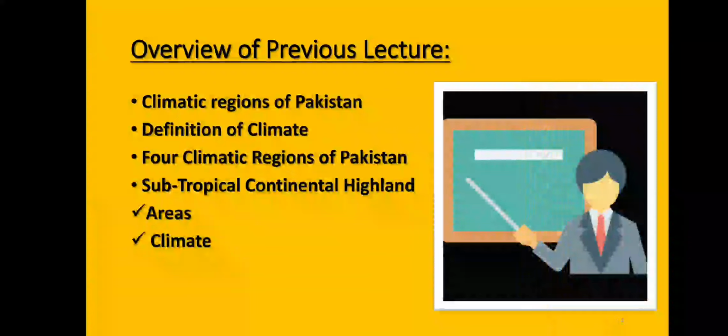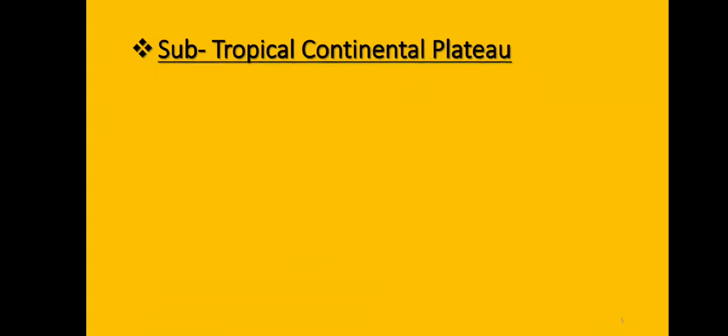Then we discussed the climate of this region. As the name shows, these are mountainous regions, so of course the winter is extremely cold and normally there is snowfall. The summer season is quite cool, while in spring there is rainfall, and in some areas of this region, like the Himalayas, Murree and Hazara, rainfall continues almost throughout the year. So students, this is the area and climate of the first region of Pakistan, subtropical continental highland. Now let us move towards today's lecture.